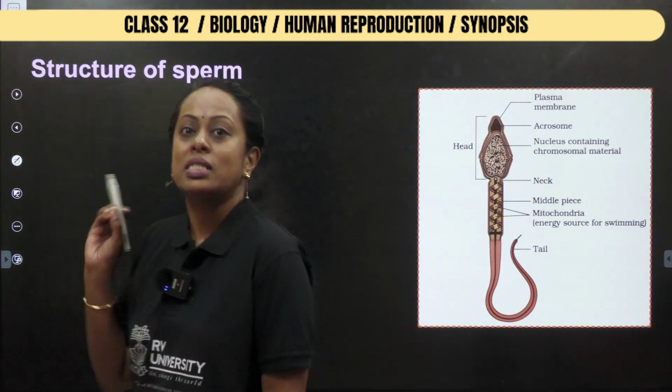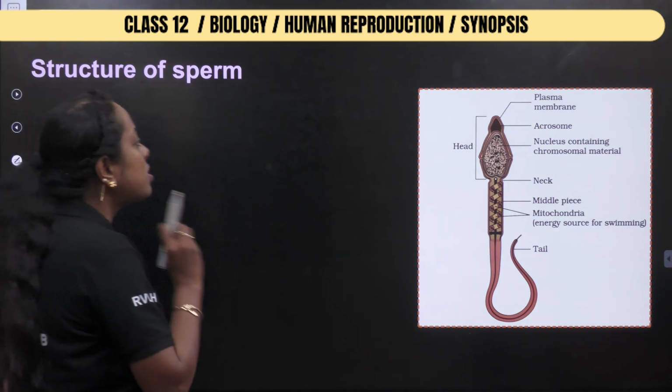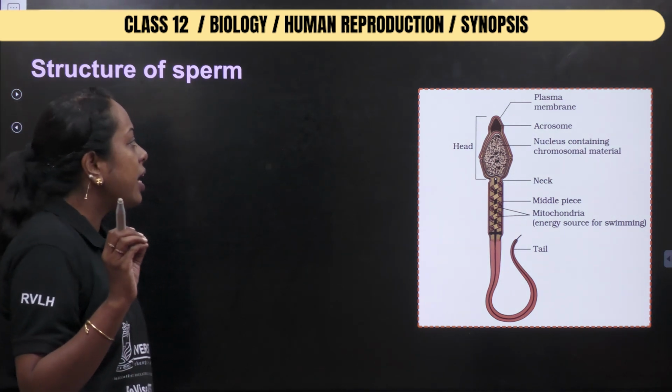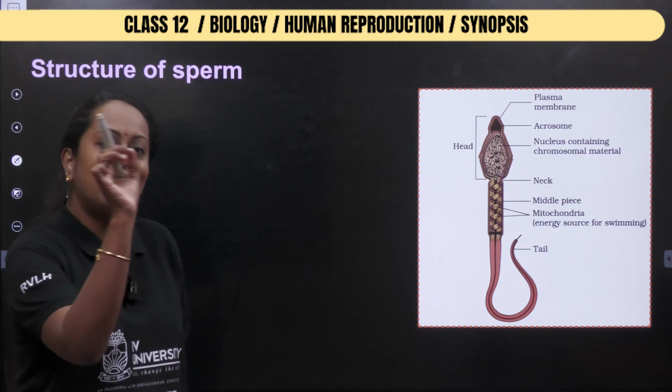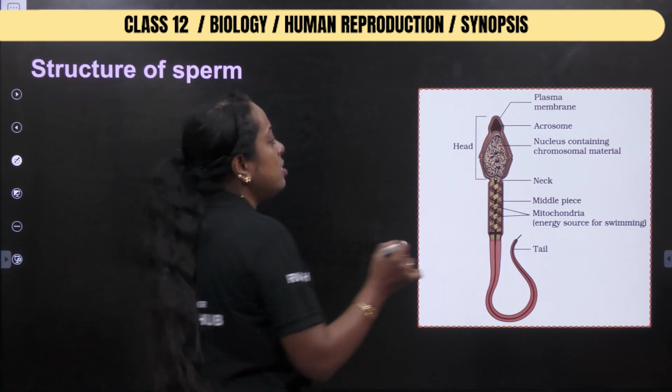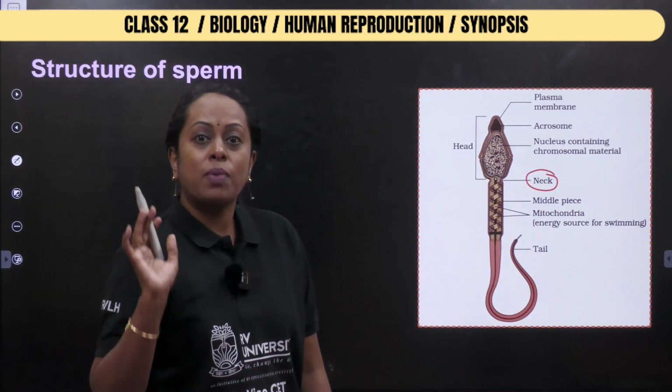Please practice the diagram, not to draw it but the labeling of it. As you see, the sperm is differentiated into head, middle piece and tail, but still between the head and the middle piece there is a region called the neck region. There is a plasma membrane.